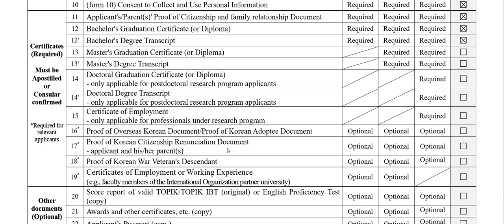Okay, proof of Korean citizenship renunciation document. These are from forms 15, 16, 17. If you are one of them, check it out. If you are not, just leave it.